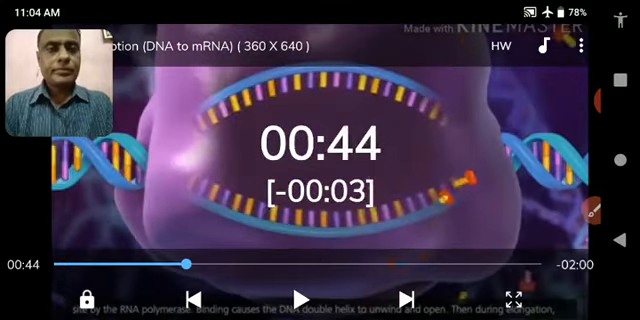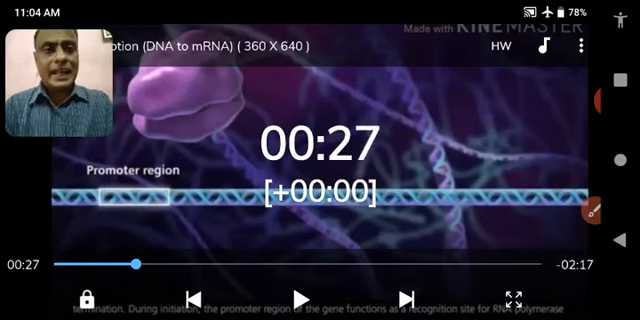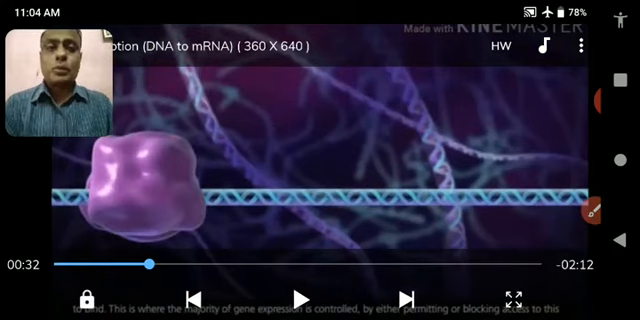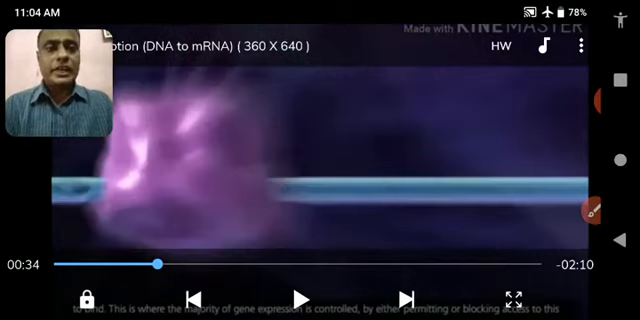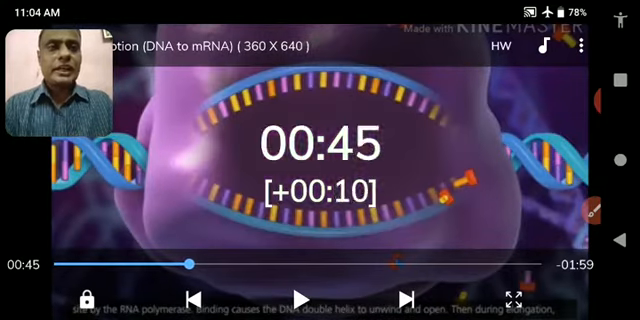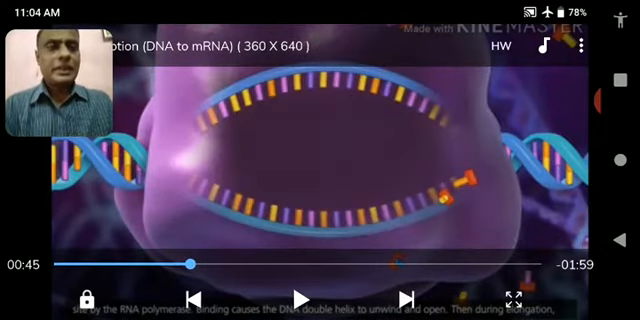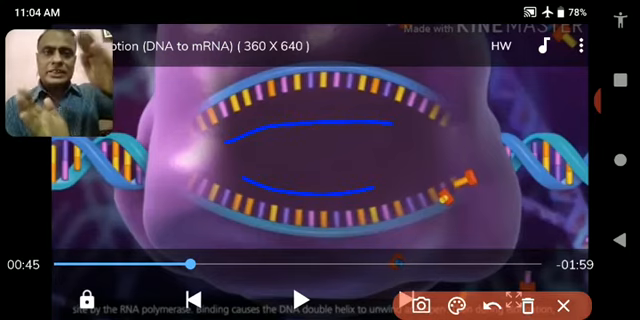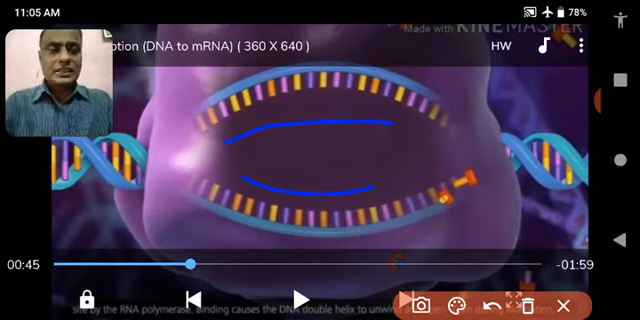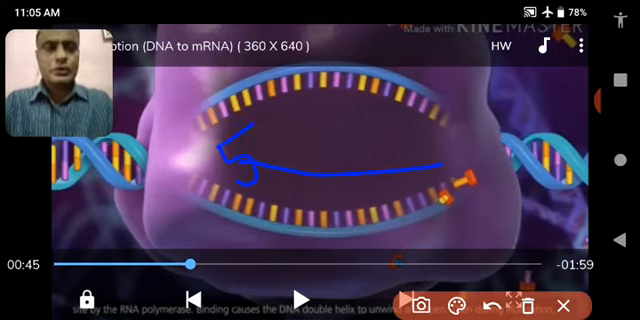See, when the RNA polymerase gets attached at the promoter, it opens the two strands of DNA. Now see, the two strands of DNA open over here. It is very clearly seen. When the two strands open, the RNA formation takes place in this direction, from 5' to 3' end.